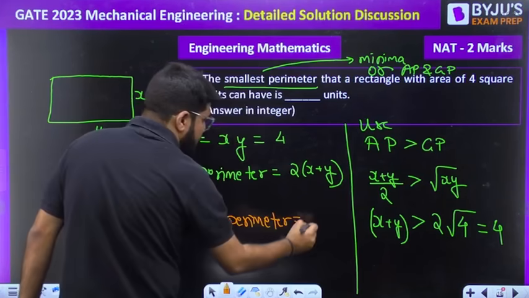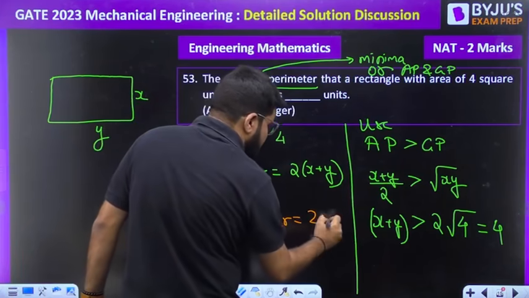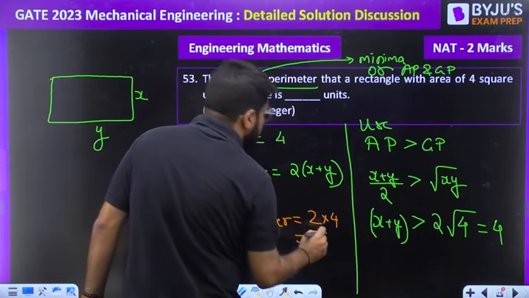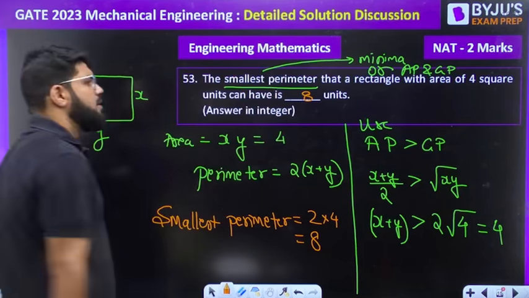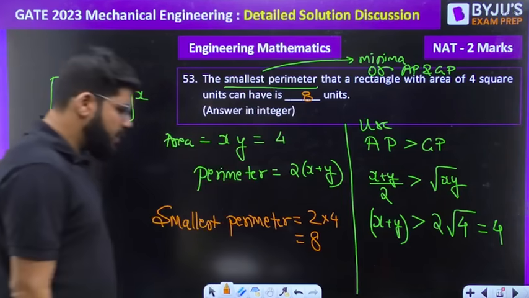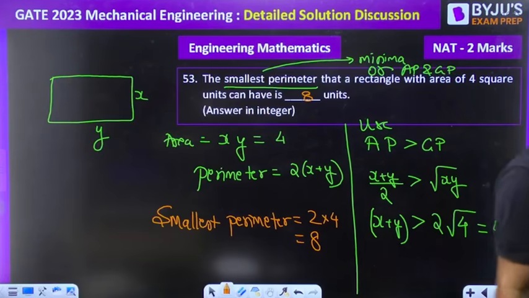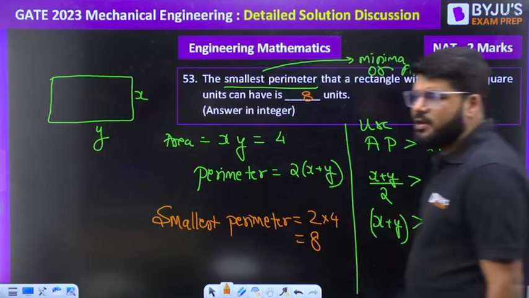What is the smallest parameter? Twice. Smallest value of x plus y is 4. The answer for the question should be equal to 8 units. That's it. So very simple it is.